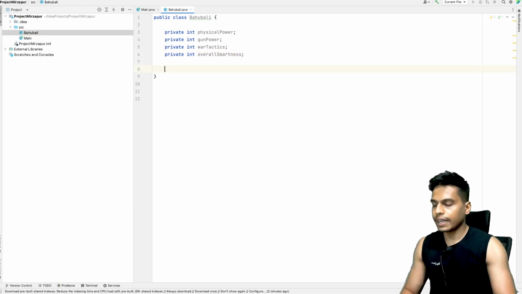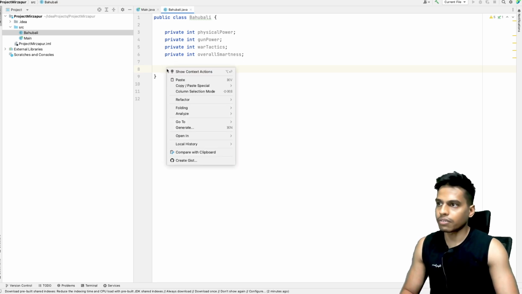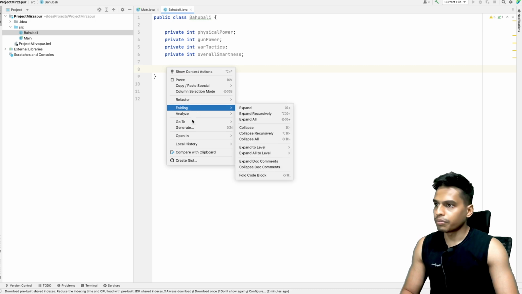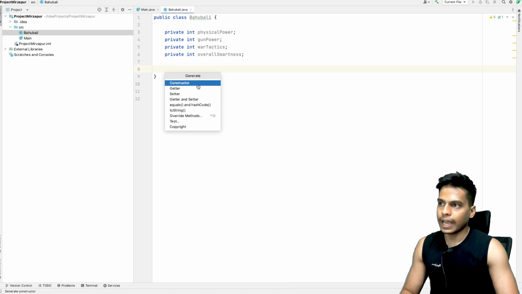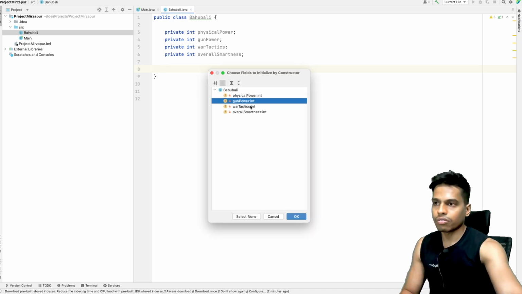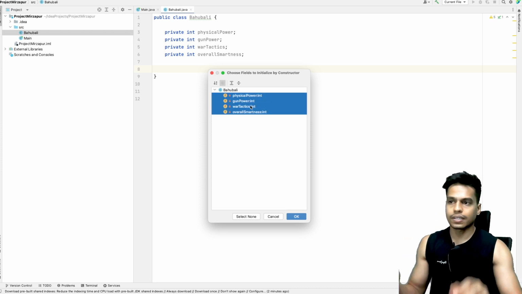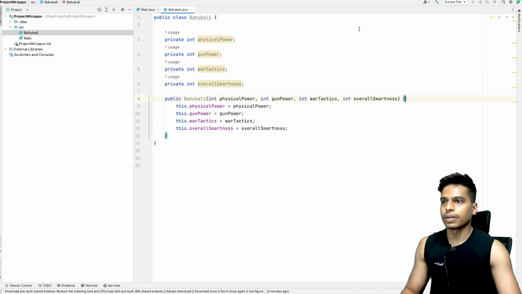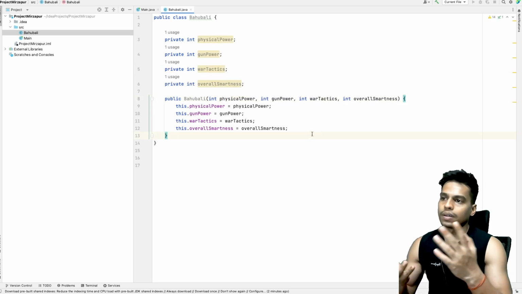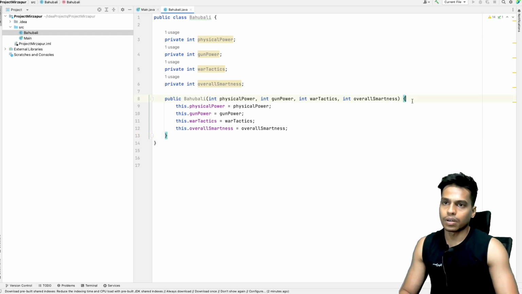So let's create the matching constructor. To create a constructor, we have a shortcut: right click, go to generate and constructor. We need all of these fields in order to create a constructor. So simply press the OK button, and here we have it.